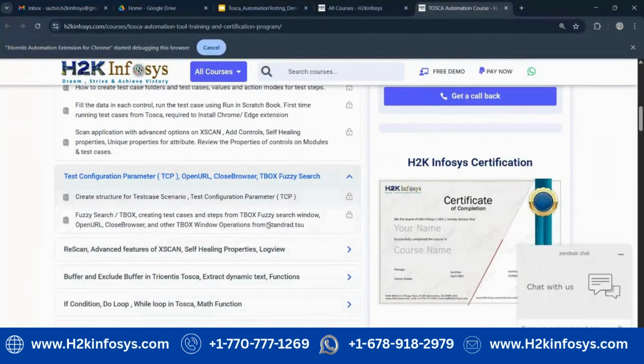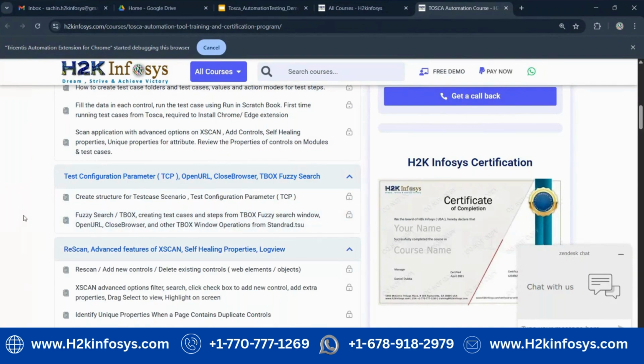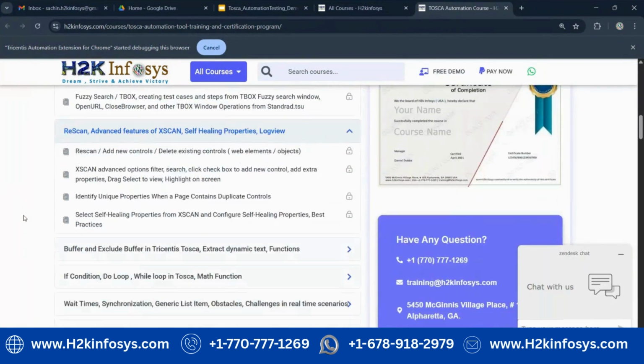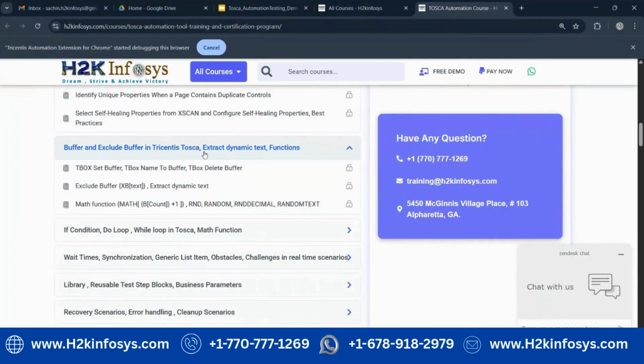There are different configuration parameters available, like test configuration parameter and business parameter. Those things we will cover in the class. TBox standard models we will cover. Self-filling property, how self-filling property will work, as well as buffers, what is a buffer, how we can extract the dynamic text, and functions, math functions. As I said, if I want to do addition, we do not directly put 4 plus 4, we have to use some syntax. If you want to generate a random number or random decimal, that data also we have to use with the syntax only.